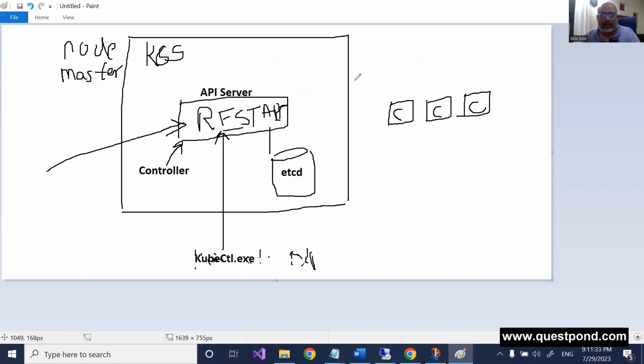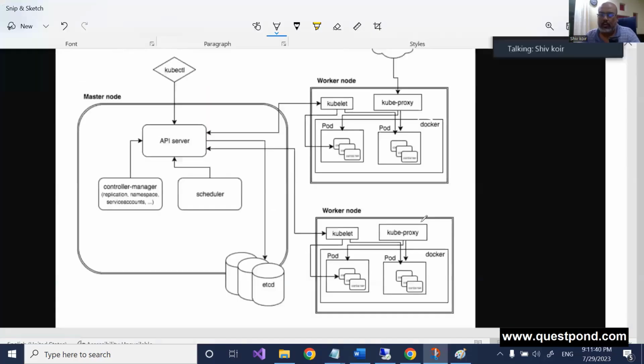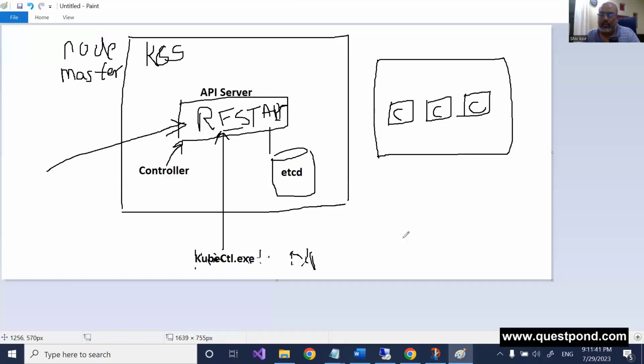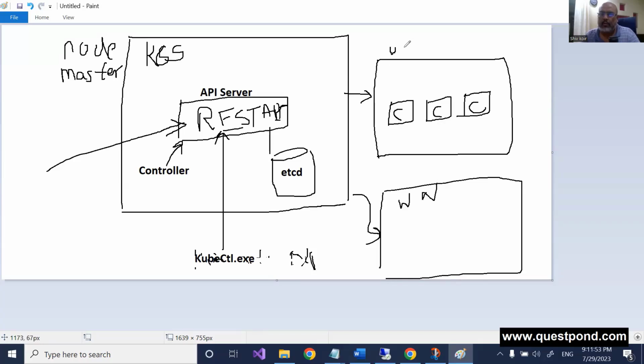Now, this master node will go and talk with the worker nodes, right? So if you see the diagram again out here, there are worker nodes. You can have multiple worker nodes, so they will talk with multiple worker nodes. These are worker nodes out here. Now, you have these containers out here.